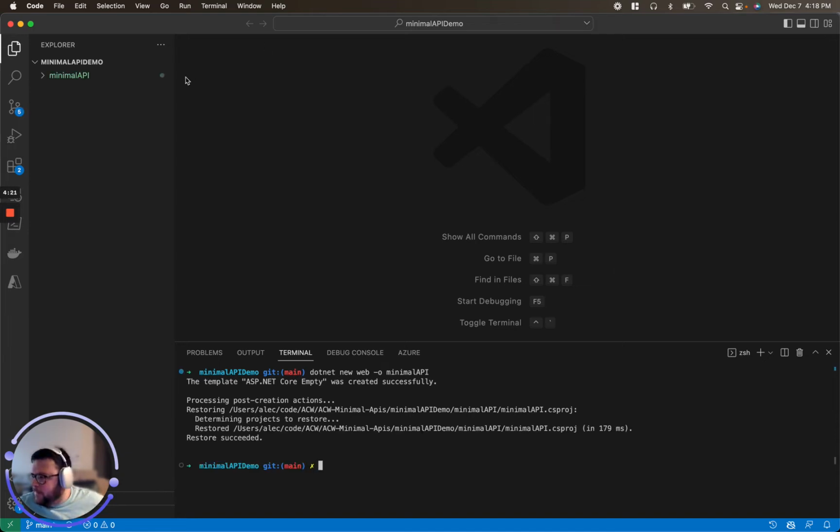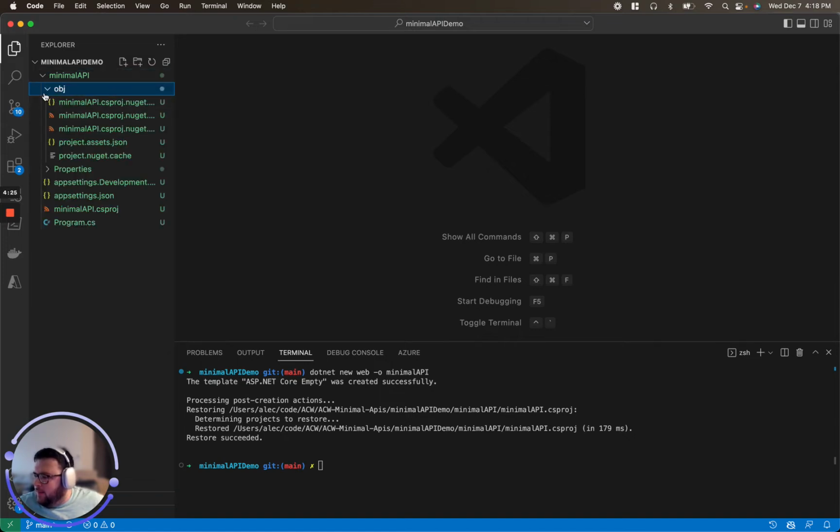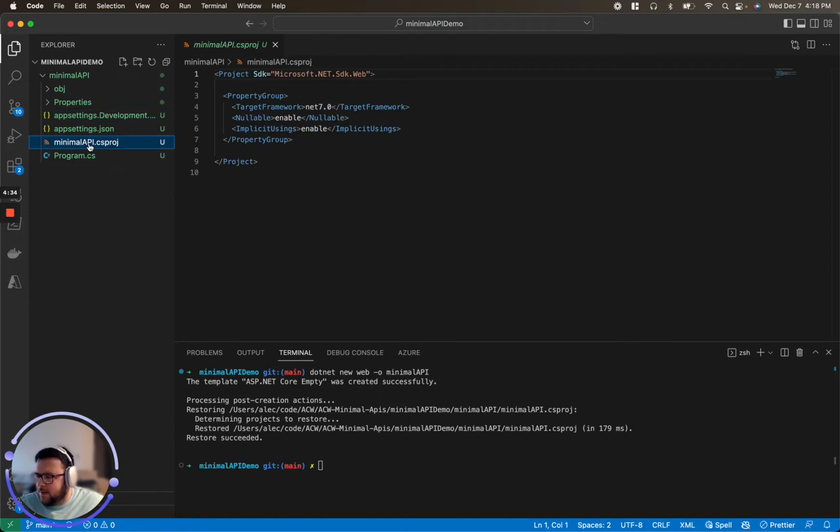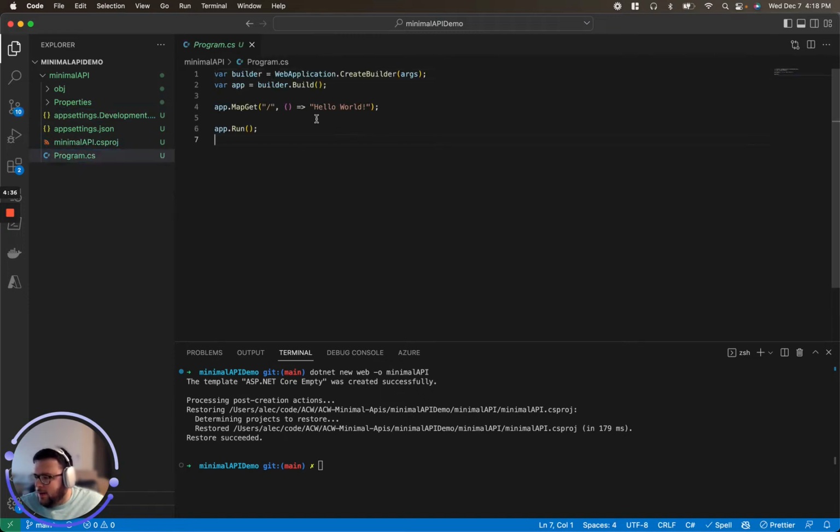What did that do? So that created a project for us. It is very, very bare bones. It just has our auto-compiled obj, our properties, app settings, which is also very empty, an almost empty csproj, and our program file. If you're more familiar with .NET 3-ish time frame, you have your Program.cs, which eventually calls a Startup.cs, and that's kind of where all your core stuff lives.